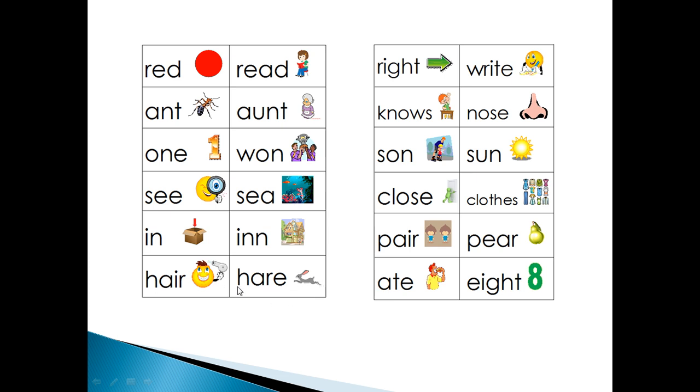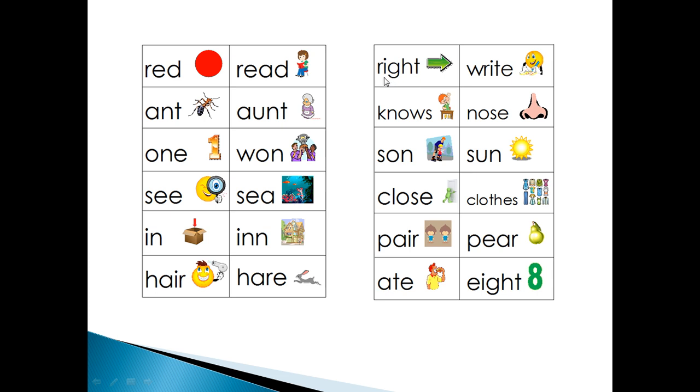Another one is a bunny, H-A-R-E, hare. A small rabbit, isn't it? H-A-R-E. Once again we will read. Red, read. Aunt, ant. One, won. See, sea. In, inn. Hair, hare.